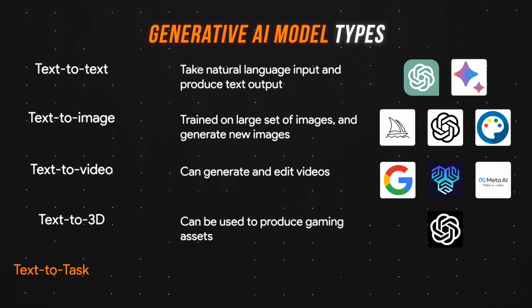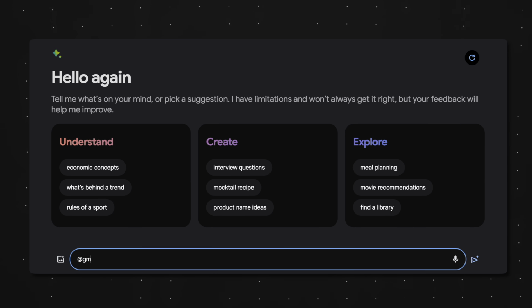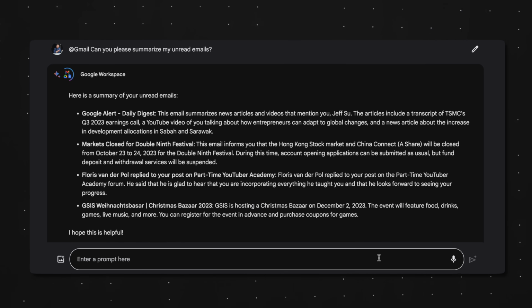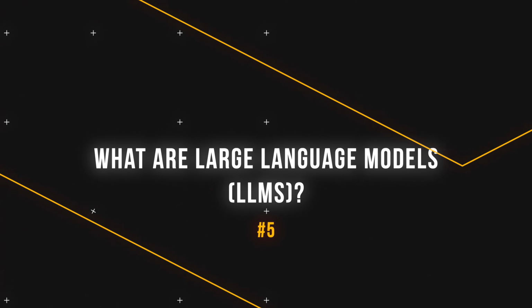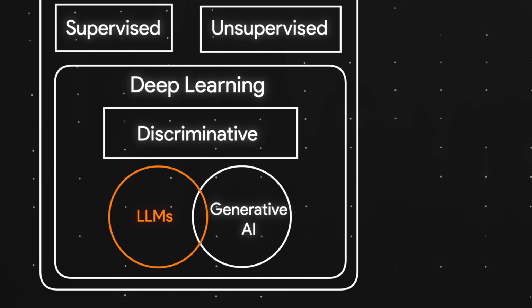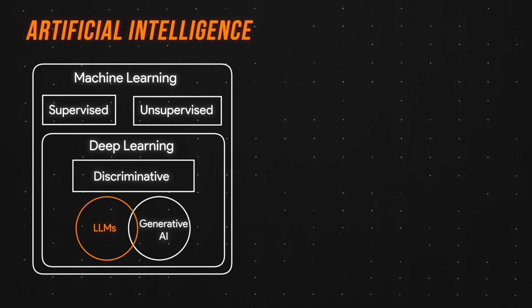And finally, text-to-task models are trained to perform a specific task. For example, if you type at Gmail, summarize my unread emails, Google Bard will look through your inbox and summarize your unread emails. Moving over to large language models, don't forget that LLMs are also a subset of deep learning, and although there is some overlap, LLMs and Gen AI are not the same thing.